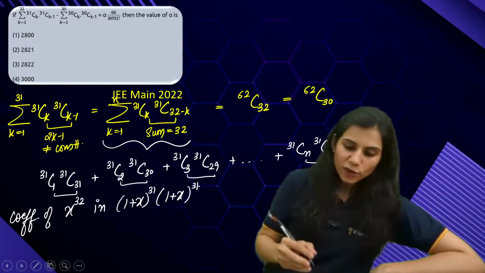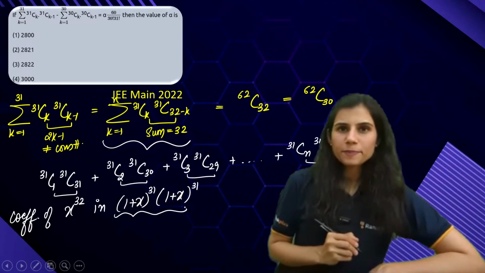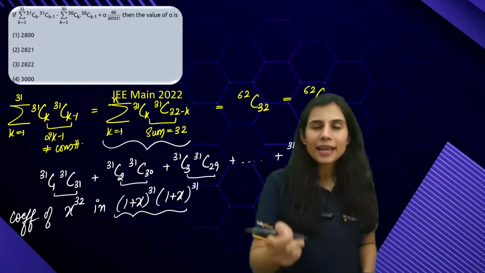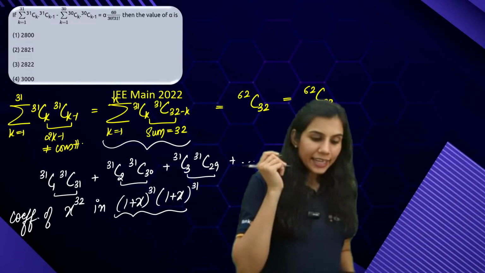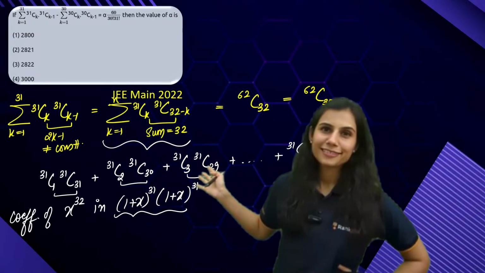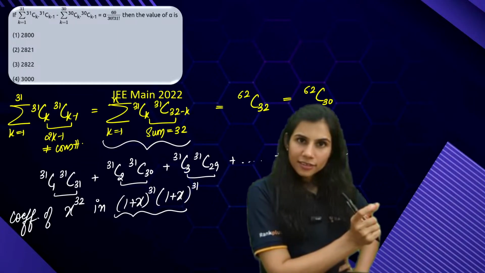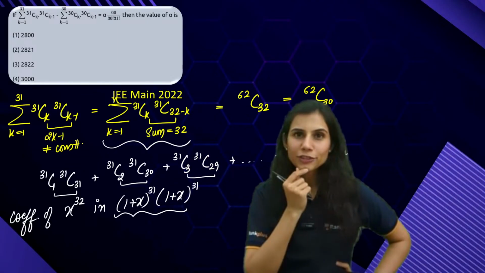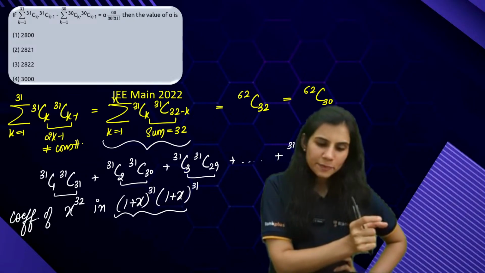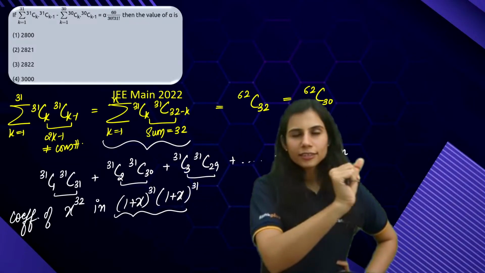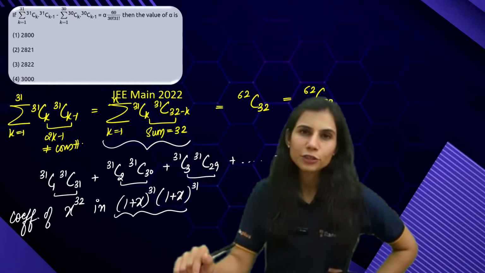Yes. And when you open this expansion and this expansion, and you check in what all manners, in what all possibilities, I can get the coefficient of x to the power 32, you will realize these are the only ways. 31C1 from one expansion, 31C31 from another, 31C2 from one, 31C30 from another, and so on. Lastly, 31CN into 31C(32 minus N).